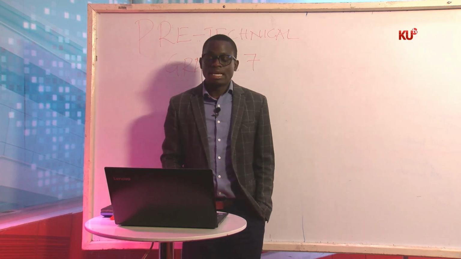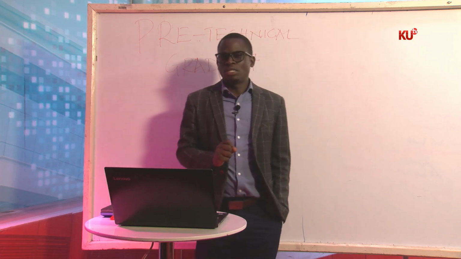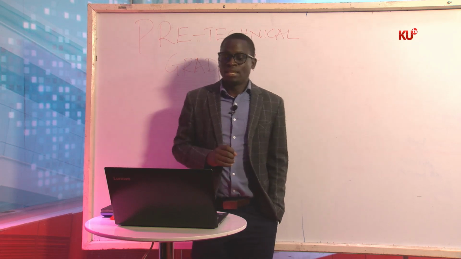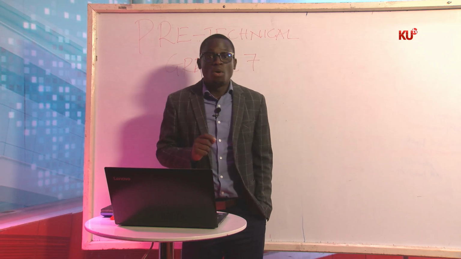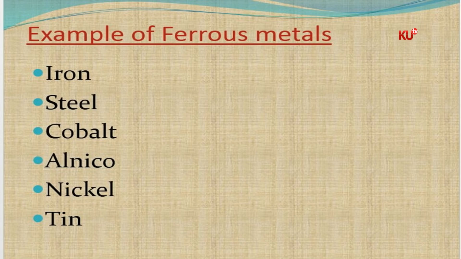Examples of ferrous metals. Ensure you are writing. I'll go slowly here because this is a very common question. Most of the time, our teachers are going to ask you, what are the non-ferrous and what are the ferrous metals? Number one, we have iron. Iron is an example of a ferrous metal. We have steel, cobalt, nickel, and tin. I'll repeat again: iron, steel, cobalt, nickel, and tin. Those are just a few examples of ferrous metals.